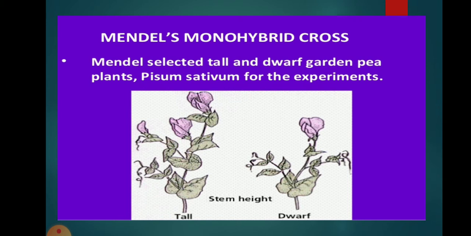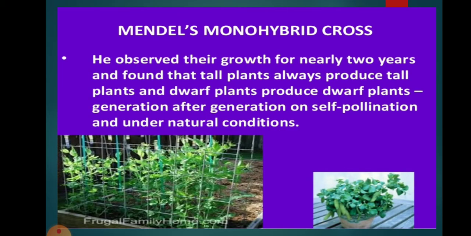So let's talk about his first experiment, that is called Mendel's monohybrid cross, which is also said to be the law of single trait or law of segregation. He performed this experiment on the size of the plant, that is tall and dwarf, in Pisum sativum, the pea plant, and he got the results.